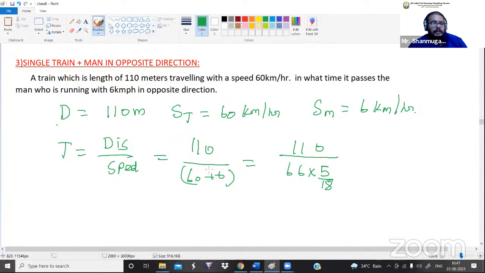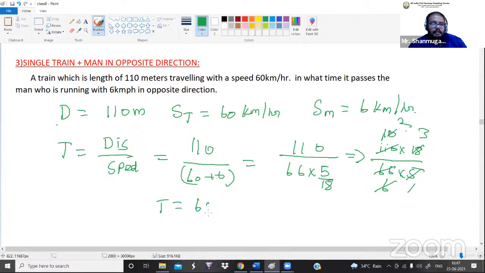Why am I writing 5 by 18 here? I am just converting kilometer per hour into meter per second. Got it? Now 110 into 18 divided by 66 into 5. Let me cancel this in the 11 table. 6 elevens are 66, 10 elevens are 110. 1 six is 6, 3 sixes are 18, 1 five is 5, 2 fives are 10. So what is the answer? The time is equal to 2 into 3, that is 6 seconds. Do you understand the problem?